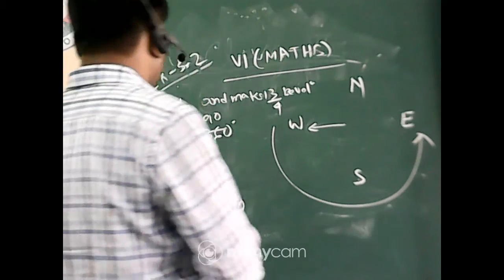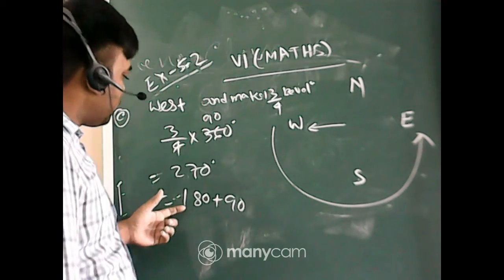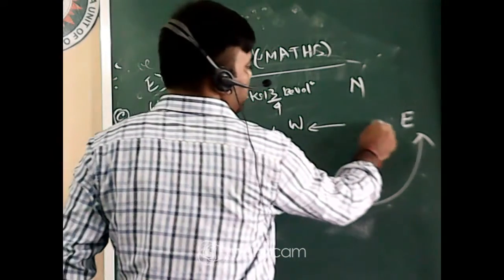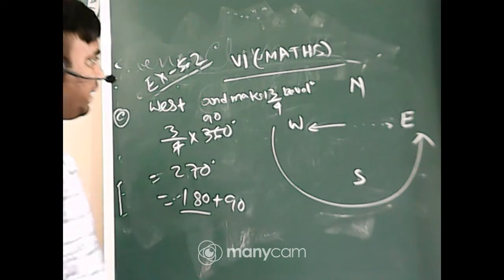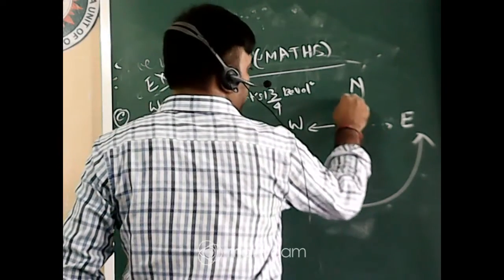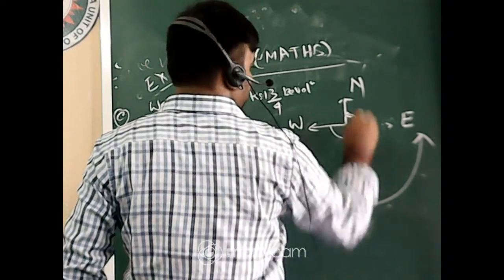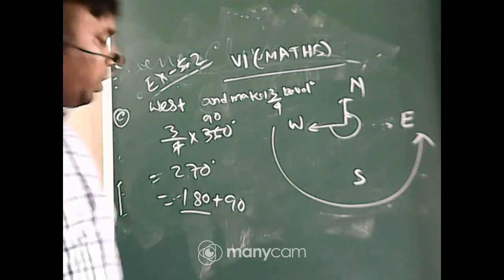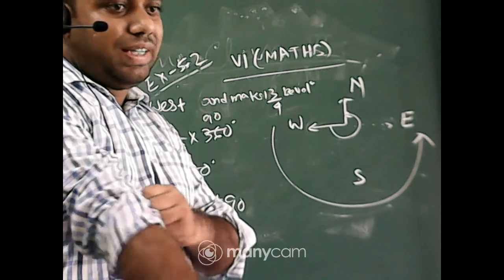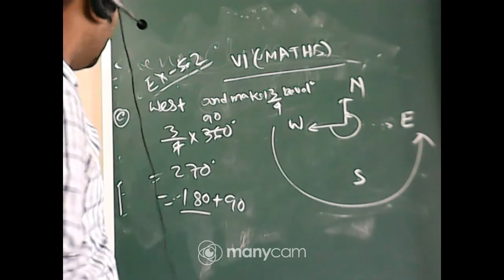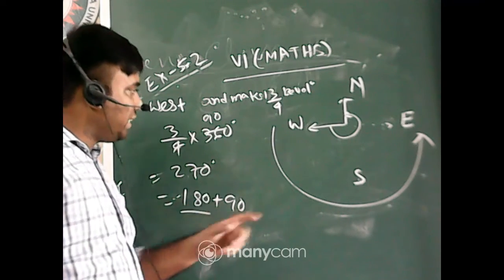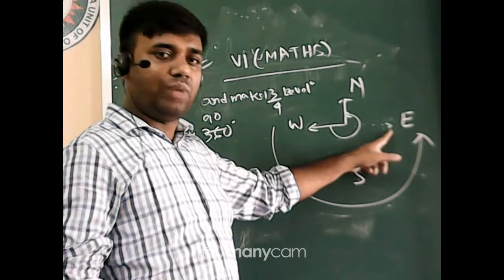So 180 degrees moving anti-clockwise means just opposite, towards the east. Now plus 90 degrees: from east it will be north, that is 270 degrees. Got it everyone? How it is at the north: 3 by 4 revolution means 270 degrees, and 270 means 180 plus 90. West to east, that's 180.